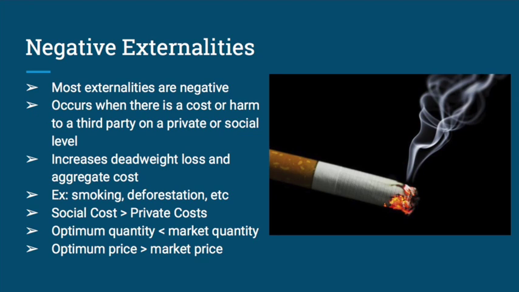Externalities are said to be negative when the social costs outweigh the private costs, and in negative externalities, the optimum quantity is less than the market quantity, but the optimum price is greater than the market price.